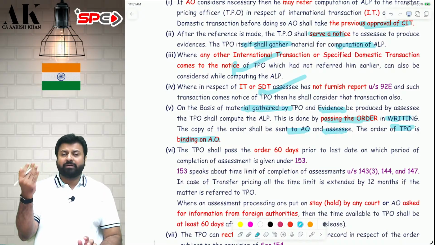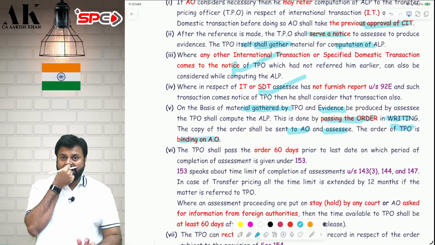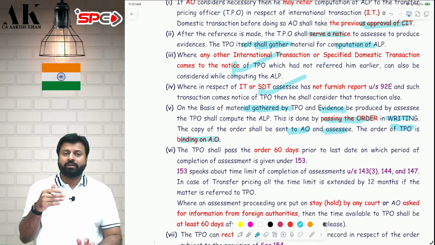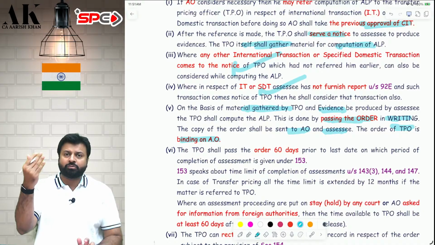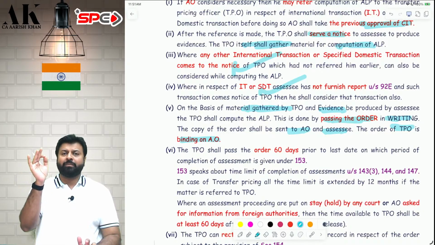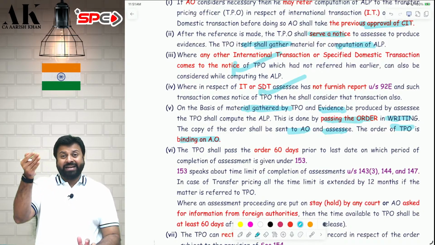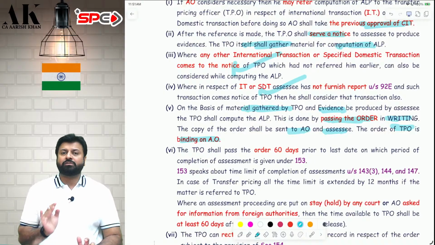Now, because you have referred the matter to TPO, you will get extra 12 months. Because if the matter is referred to TPO, the assessing officer gets extra 12 months. Therefore, 31st March 28 will become 31st March 29. So 31st March 29 will become the last day to complete assessment. At least 60 days prior to that, TPO should pass an order.